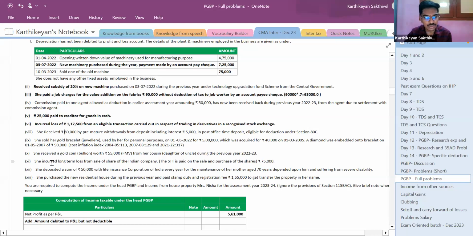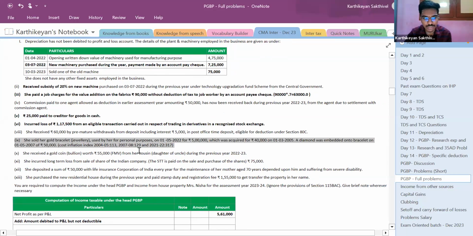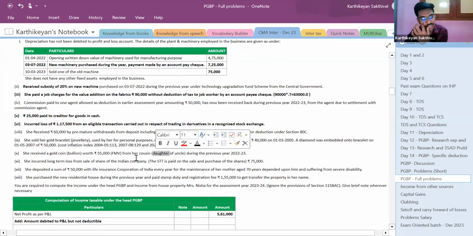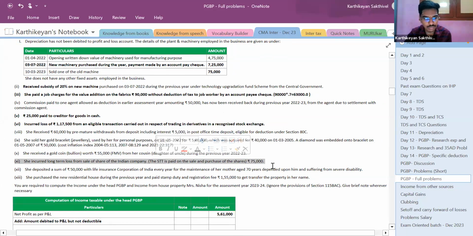Next is rupees 60,000 premature deposit, nothing to do with PGBP. This is capital gains part, nothing to do with PGBP, so I'm not touching it. She received gold bullion worth rupees 55,000 from the cousin of her daughter. So this is taxable under income from other sources. She incurred long-term loss from sale of shares. STT is paid, rupees 75,000. This is to be treated as capital gains, nothing to do with PGBP.